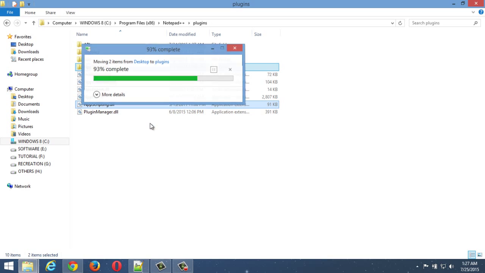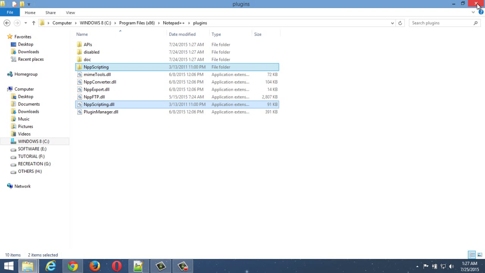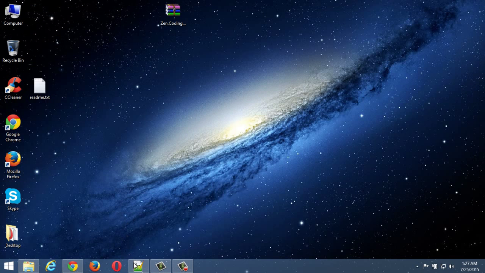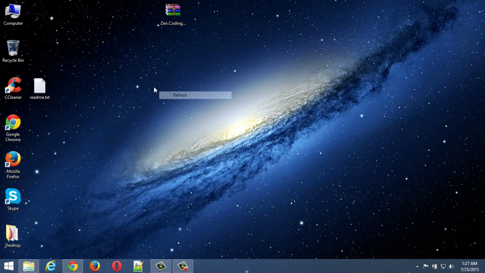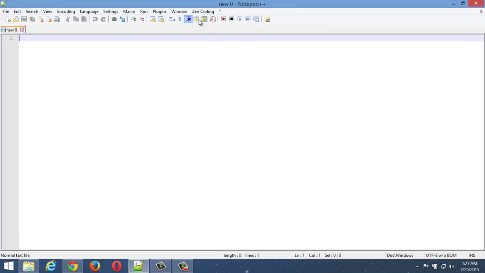Continue. Then closing this folder and closing Notepad++, and I'm restarting Notepad++, and I'm looking here, Gen coding is appearing. Now my Gen code will work for Notepad++.